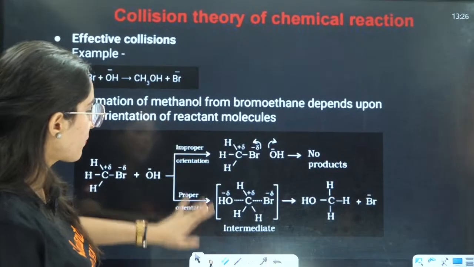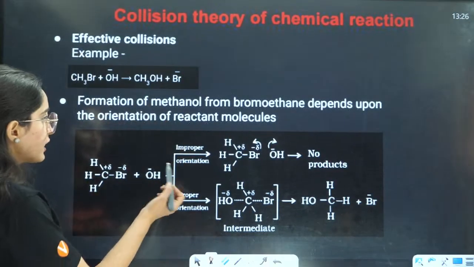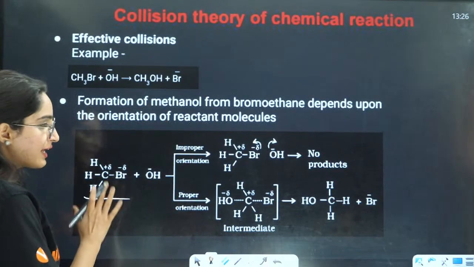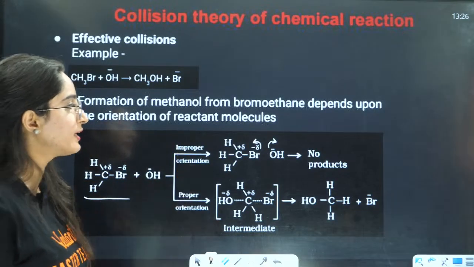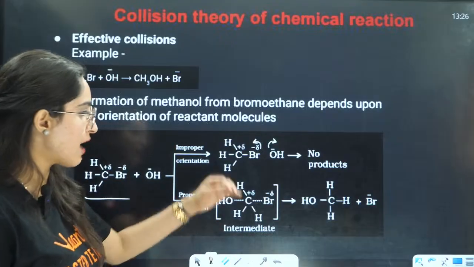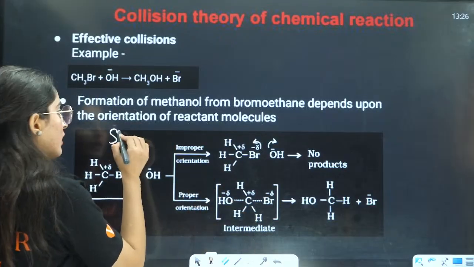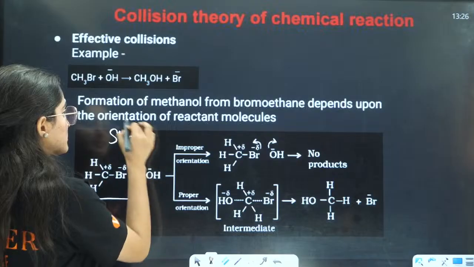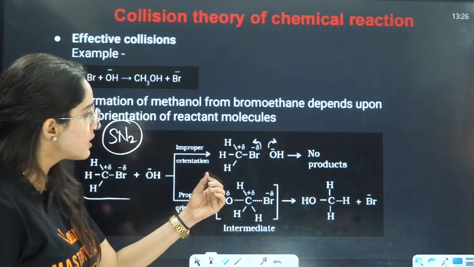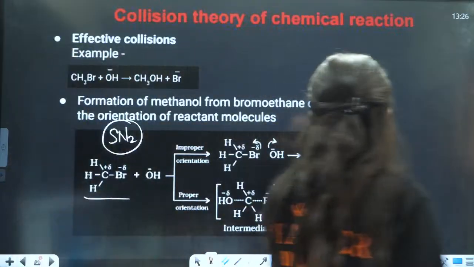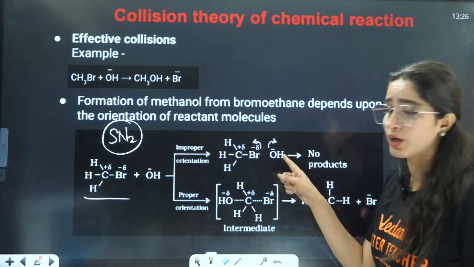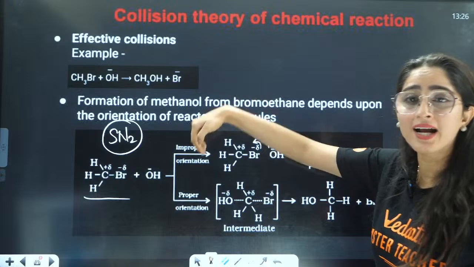Now what I mean by proper orientation: they are saying that if you want to react an alkyl halide, that is methyl bromide, with OH minus, improper orientation means, if I want to have the SN2 mechanism here, they are talking about SN2, right? So this halide is reacting with this, but there is no proper orientation. Why? Because this nucleophile will attack, give the back attack here.